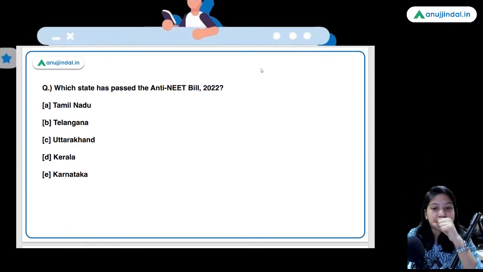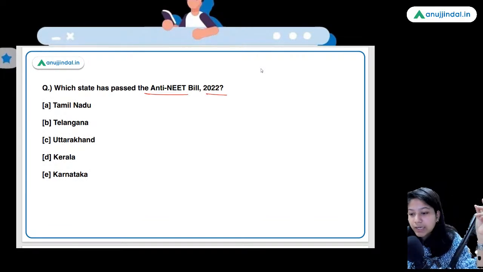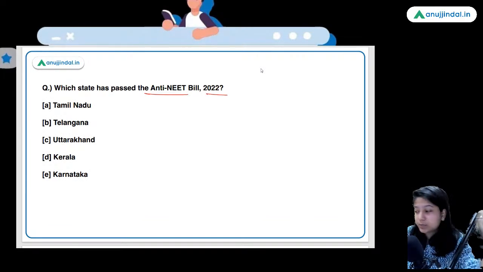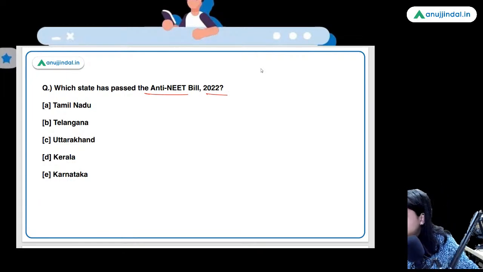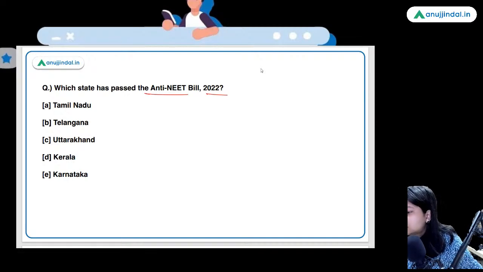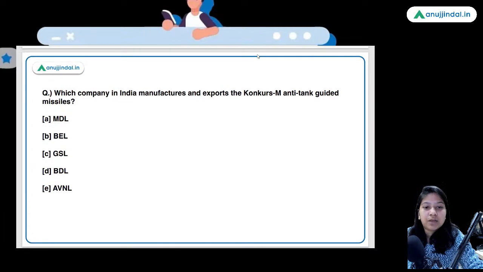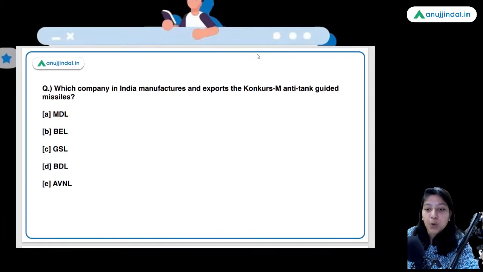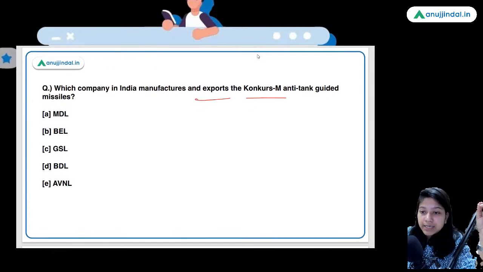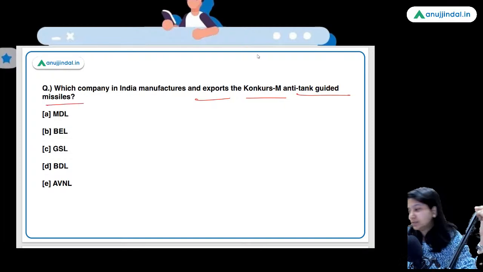Which state has passed the Anti-NEET Bill 2022? Which state has passed it? So here guys, Tamil Nadu is the right answer. Which company in India manufactures and exports the Konkurs-M anti-tank guided missiles?